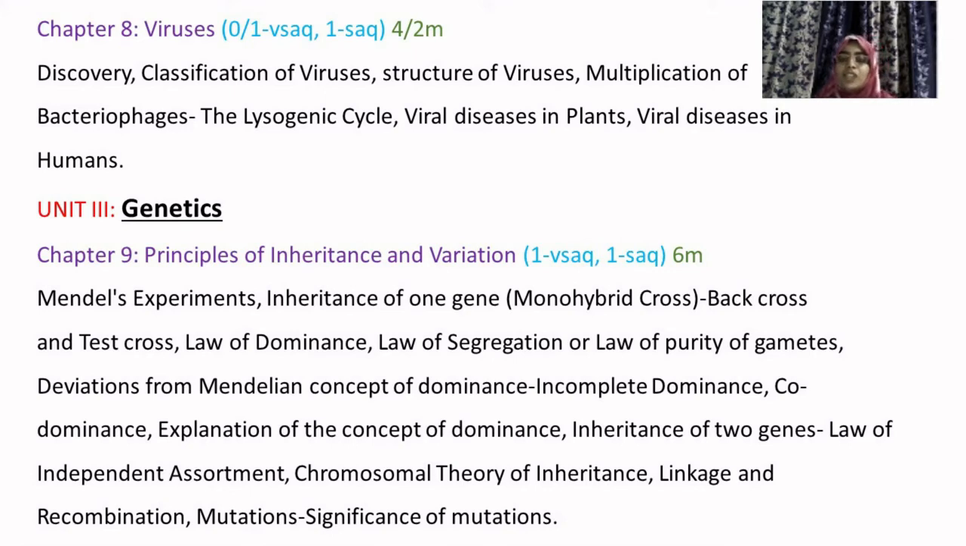Here the bacteria chapter will consist of 2 marks, and this chapter will consist of 4 or 2 marks. You may get an SAQ or a VSAQ.